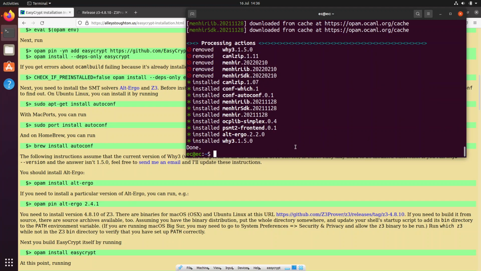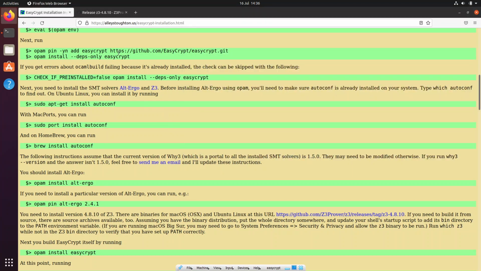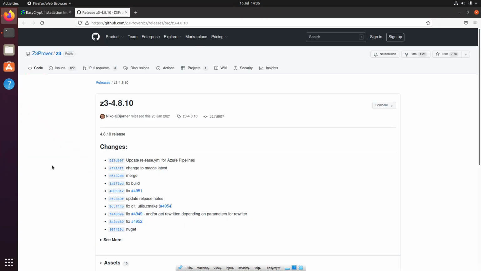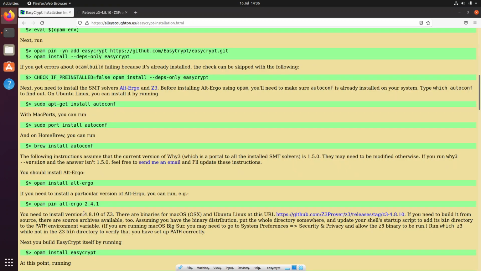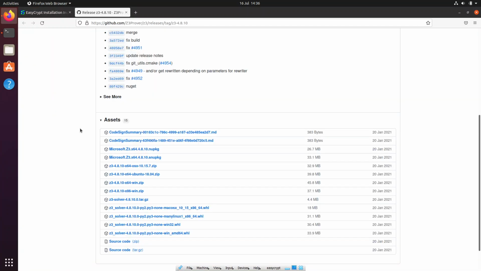Okay, so alt-ergo has been installed, and now let's go get Z3. And the way we get Z3 is, EasyCrypt requires 4.8.10, and the way we do it is we just grab the zip file, and let's see.